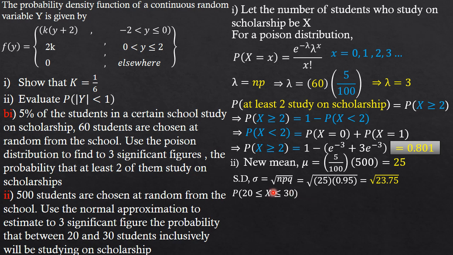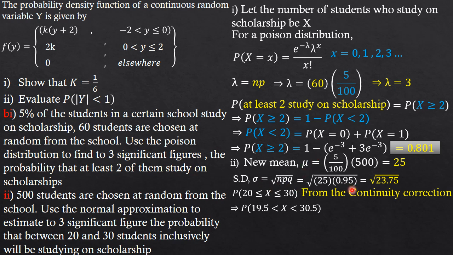Since we are using the normal distribution to approximate a binomial, we need a suitable continuity correction. Since the boundaries are included, we are going to subtract 0.5 from the first value and add 0.5 to the second. By so doing, we are looking at the probability of 19.5 less than x less than 30.5.